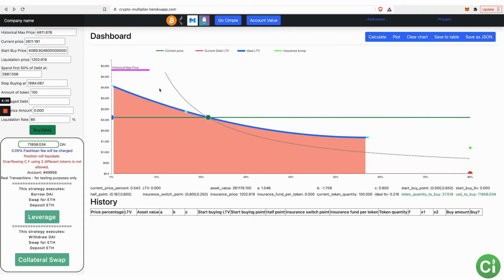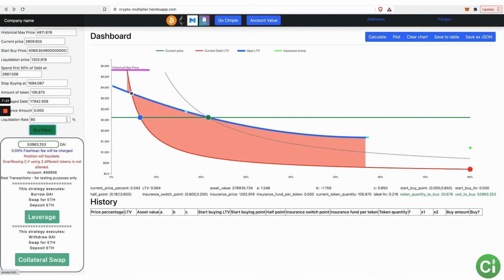So let me just cover all of this stuff. All of this is really just exposed so that those of us who are working on it can have the data to put into a spreadsheet in order to recreate the results or to make some changes. So one of the applications of that, for example, is that this is saying right now you've got 100 ETH and you have no debt and it's the first time you're buying, right? So we can take this, and this is the price changing, right? This is why I'm saying it affects things, but we can drag this to buy less. So let's do a fake buy right there and I'll show you what just happened, okay?